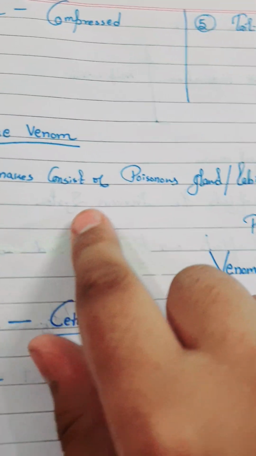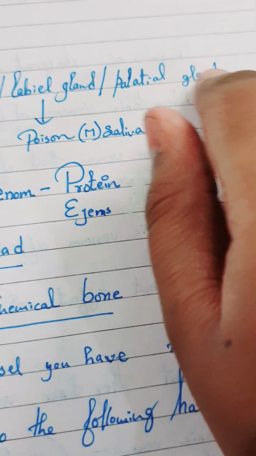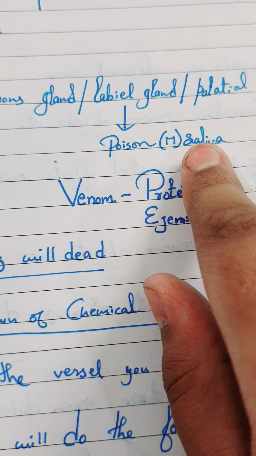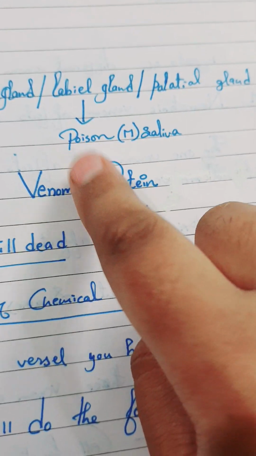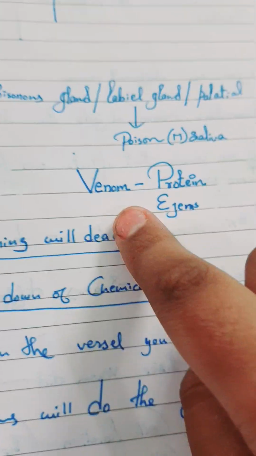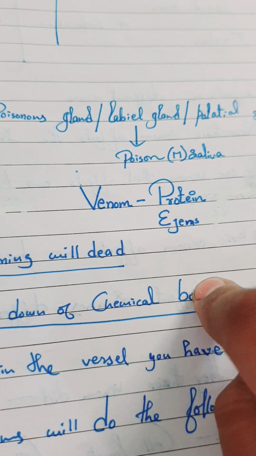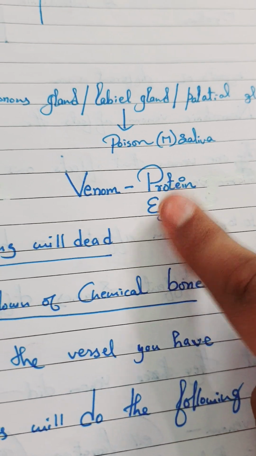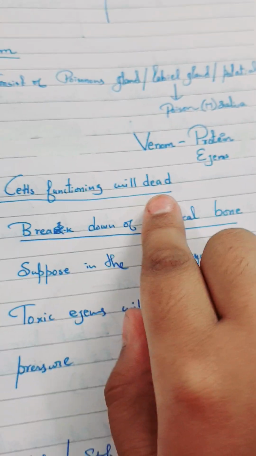Let me tell you. Snakes consist of a venom poisonous gland, labial gland, facial gland. Poison in saliva. Venom. In every snake venom, there are proteins and agents. What are these proteins and agents? Proteins: cell functioning will die.